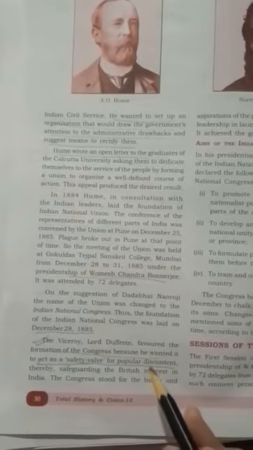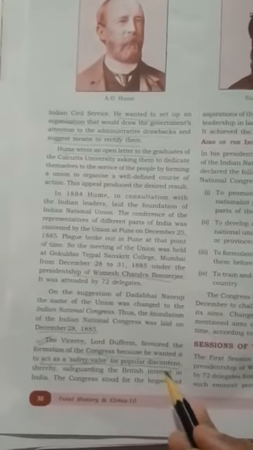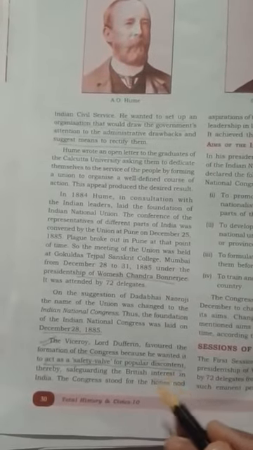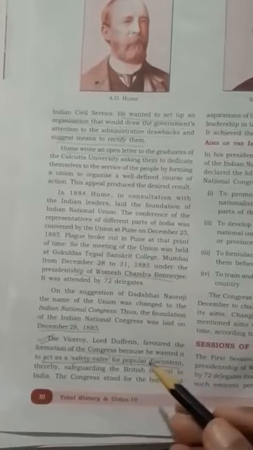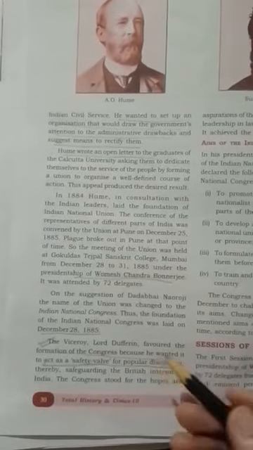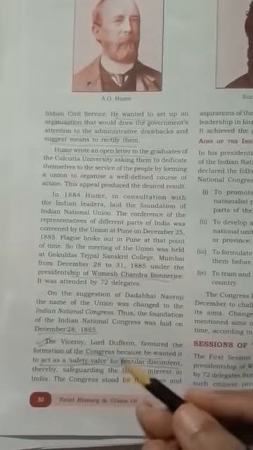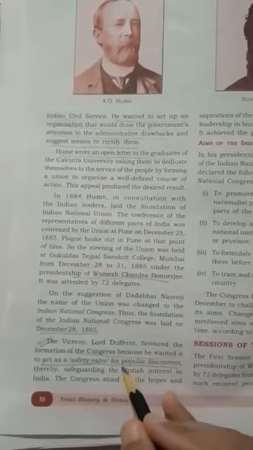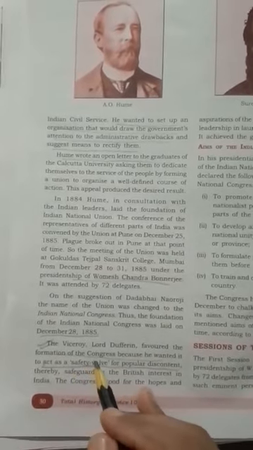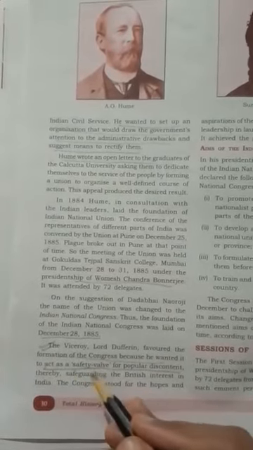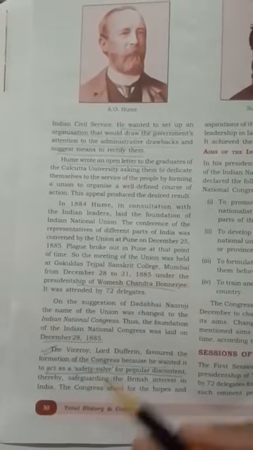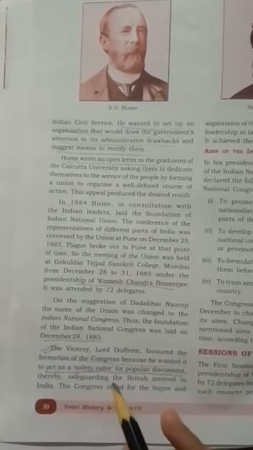He already knew that the discontent, if it gets accumulated among the Indians, will erupt out like it erupted during the First War of Independence, because of all the discontent that accumulated among the Indians. So in order to provide an outlet to all this kind of discontent, he supported the formation of Indian National Congress. He knew that this Indian National Congress would be some kind of outlet for this discontent of the Indian people.